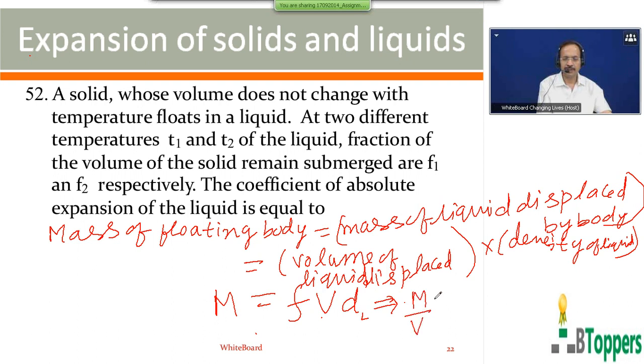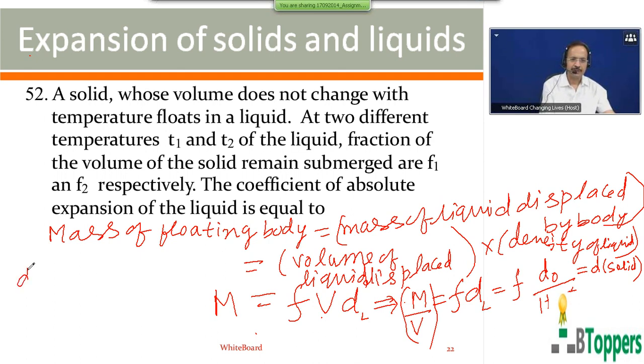So mass by volume, which gives the density of the floating solid, can be assumed to be the same at both temperatures. The density of the liquid at T degree centigrade is the density at 0 degree centigrade by 1 plus gamma T. Because M by V is constant, equal to the density of the solid, the density of the floating solid equals F into the density of the liquid.